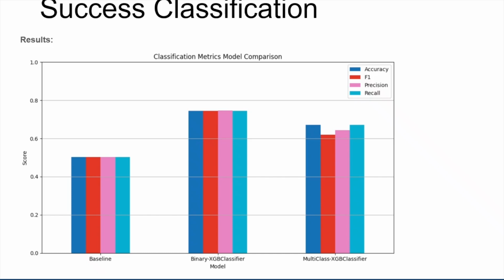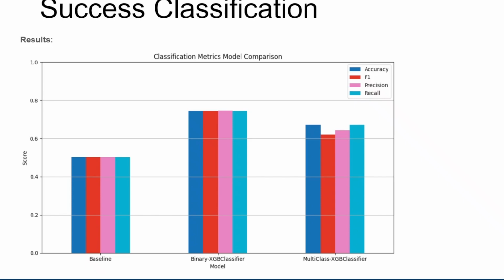Now let's look at how our models perform in predicting movie success. We began with a simple baseline using a dummy classifier, which randomly predicts outcomes based on class distribution. As expected, it gave flat results, around 50% across accuracy, precision, and recall. It served as a reference point to evaluate whether our real model could learn meaningful patterns.